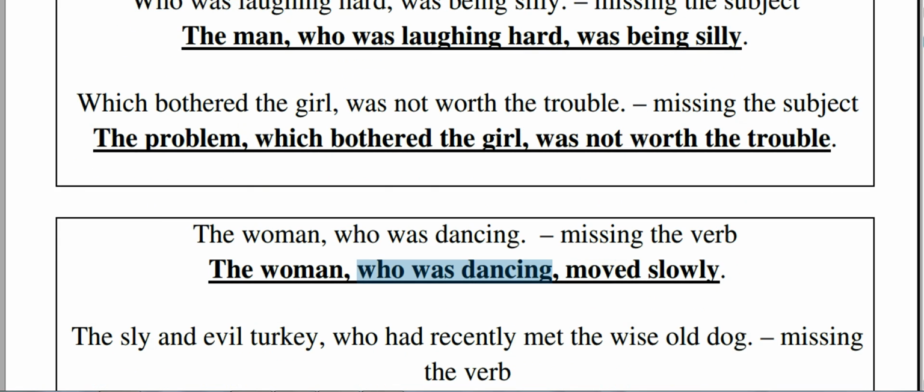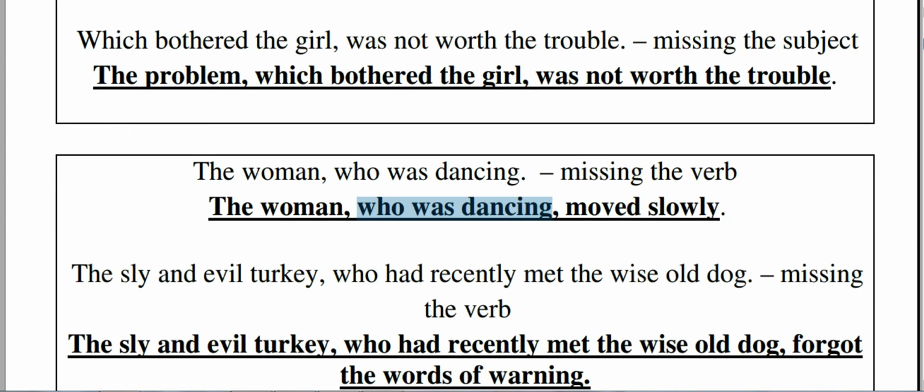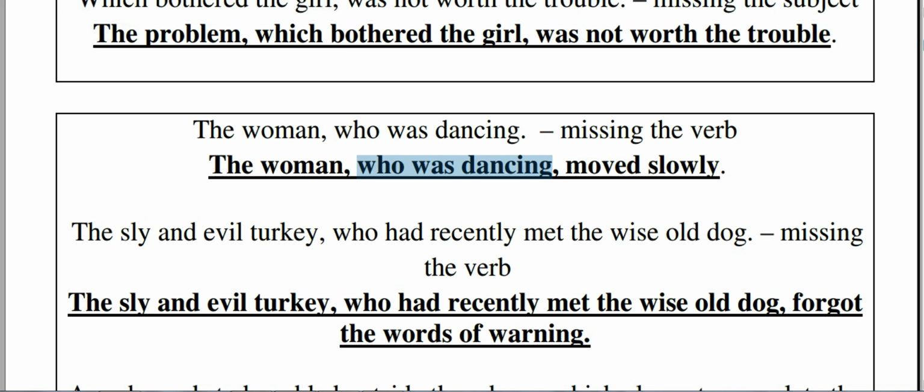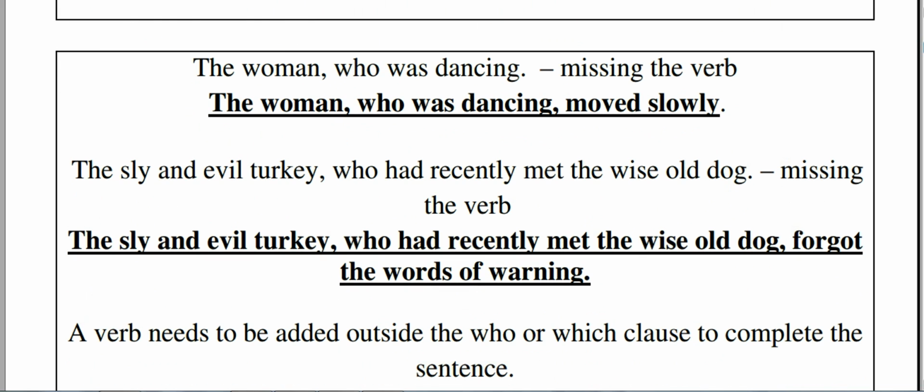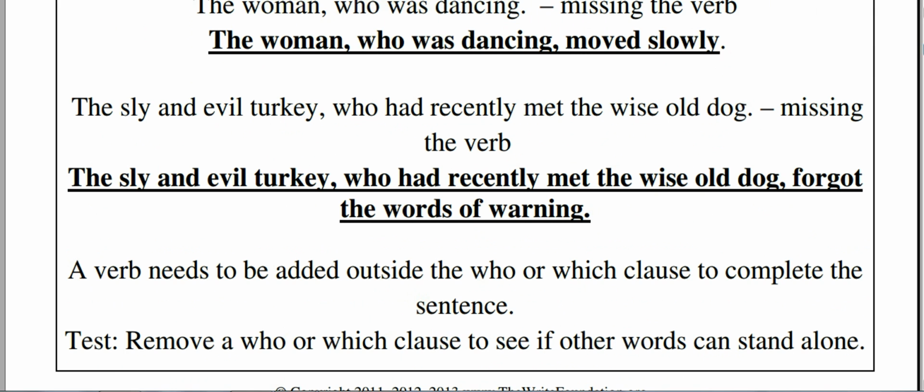The sly and evil turkey, who had recently met the wise old dog, we're still missing a verb, so it is incomplete. The sly and evil turkey who had recently met the wise old dog forgot the words of warning. So you will want to write this one on your page as well. A verb needs to be added outside the who or which clause to complete the sentence. Test: remove a who or which clause to see if the other words can stand alone. If we took off this who clause here, who had recently met the wise old dog, we are left with the sly and evil turkey. That is not a complete sentence in and of itself, so that tells us we're missing something.